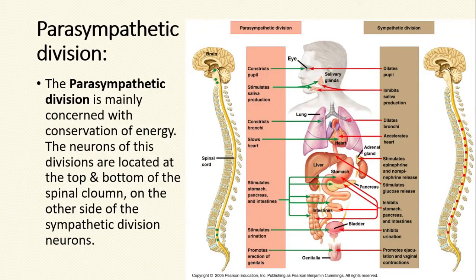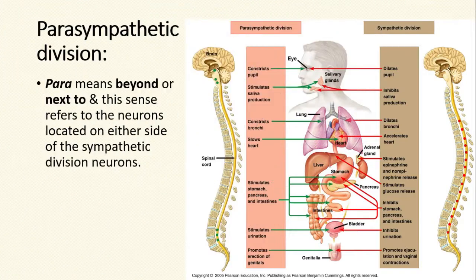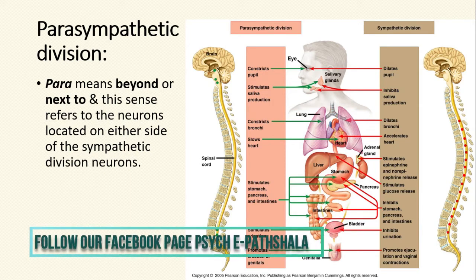The parasympathetic division is mainly concerned with conservation of energy. The neurons of this division are located at the top and bottom of the spinal column, on the other side of the sympathetic division. Para means beyond or next to, and in this sense refers to the neurons located on either side of the sympathetic division neurons.